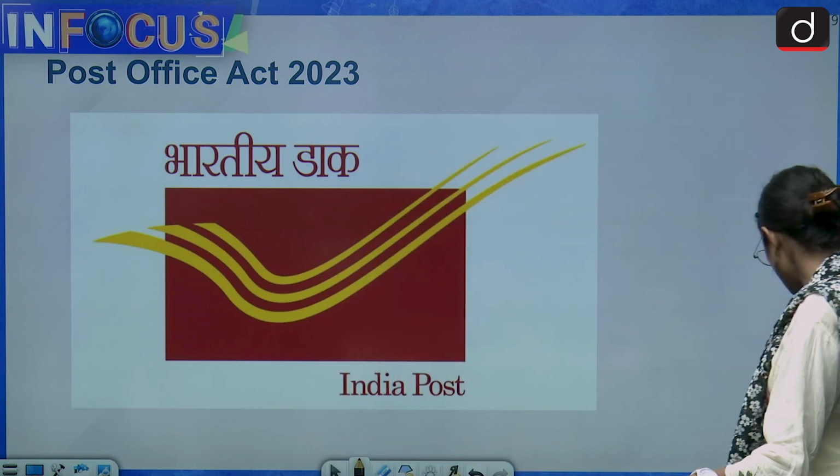Right now also it is very much important when it comes to parcels, official letters, and the shipment of various goods and services. So it's very important to know how post offices in India are regulated. So, moving towards the points of discussion.